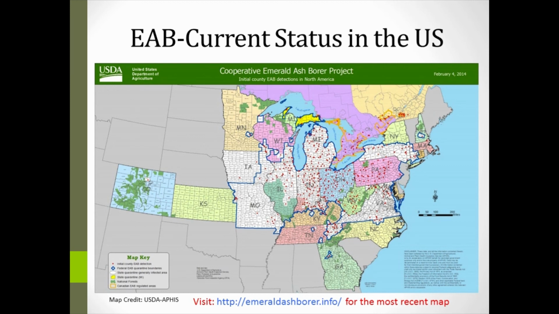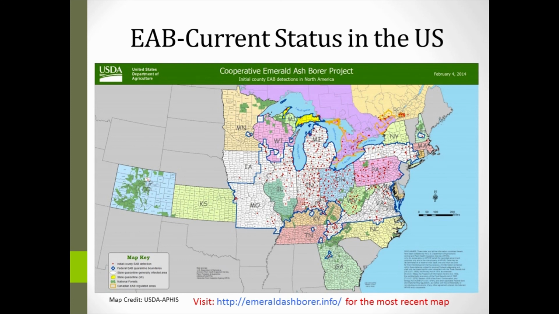It was thought that the Great Plains would serve as a natural barrier to this insect because there are very few ash trees in states such as Kansas and Nebraska except along riverways. And so we thought that this would help prevent the westward spread. However, it's interesting to note on the map here that one of our most recent finds was actually in the greater Denver area out in Colorado. And it's likely the result of infested firewood being transported, and so this really reinforces just how easily this insect can be spread if you move infested firewood.